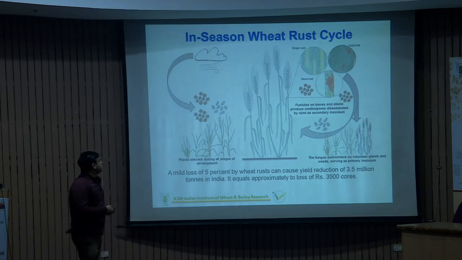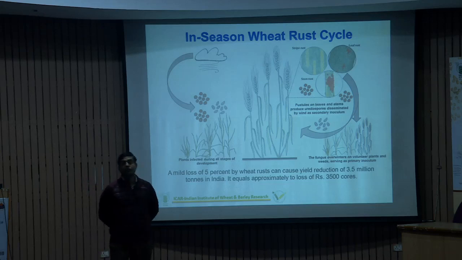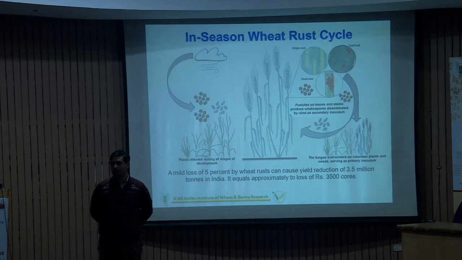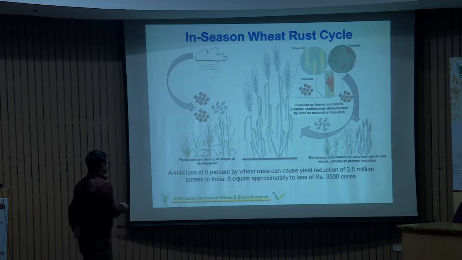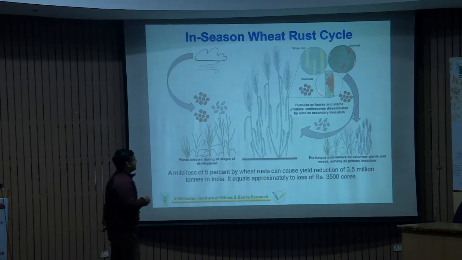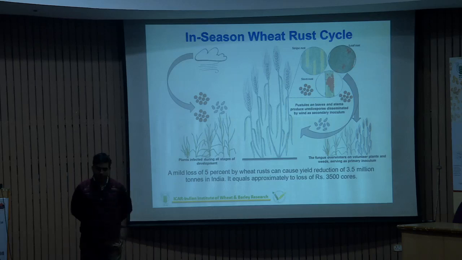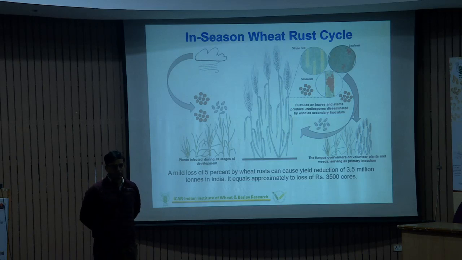But one of the stages, that is the urediniospore stage, is one of the effective stages, which is responsible for causing infection in wheat crop. And one beautiful thing about this stage is that it multiplies around 7 to 8 times by using an asexual mode of reproduction.